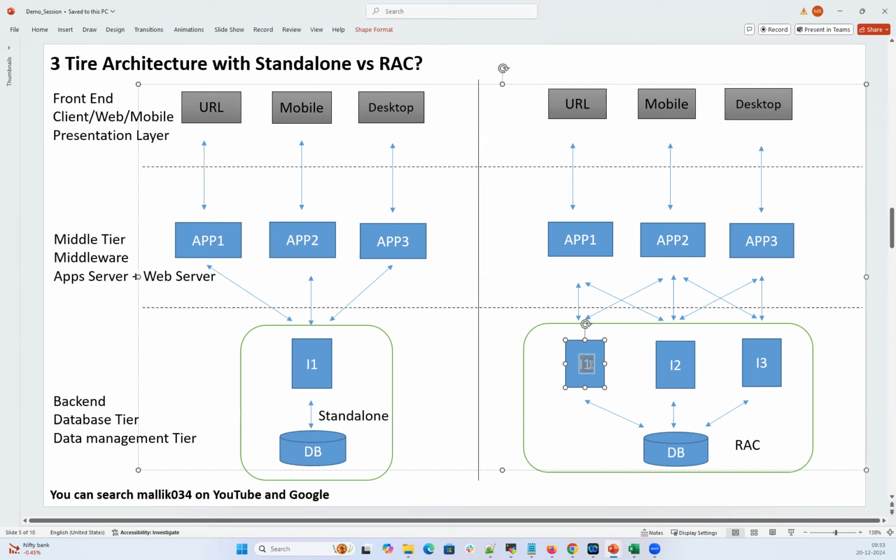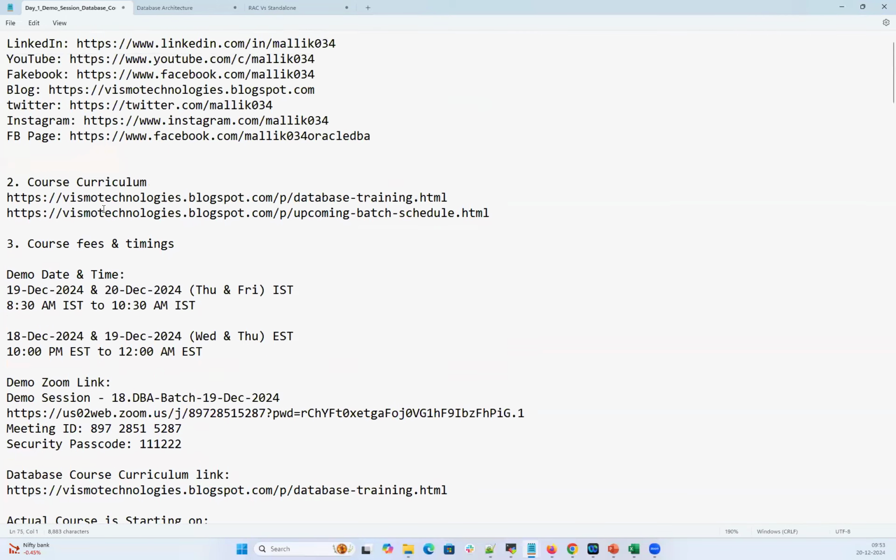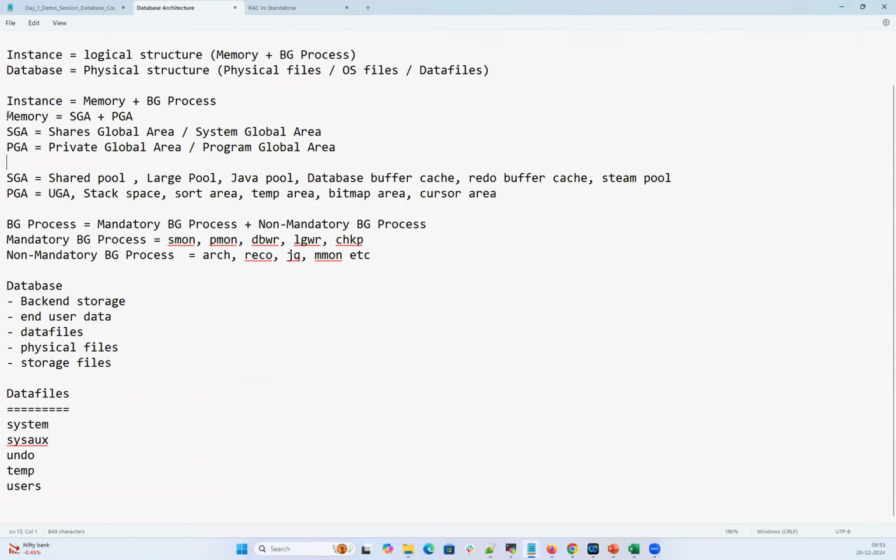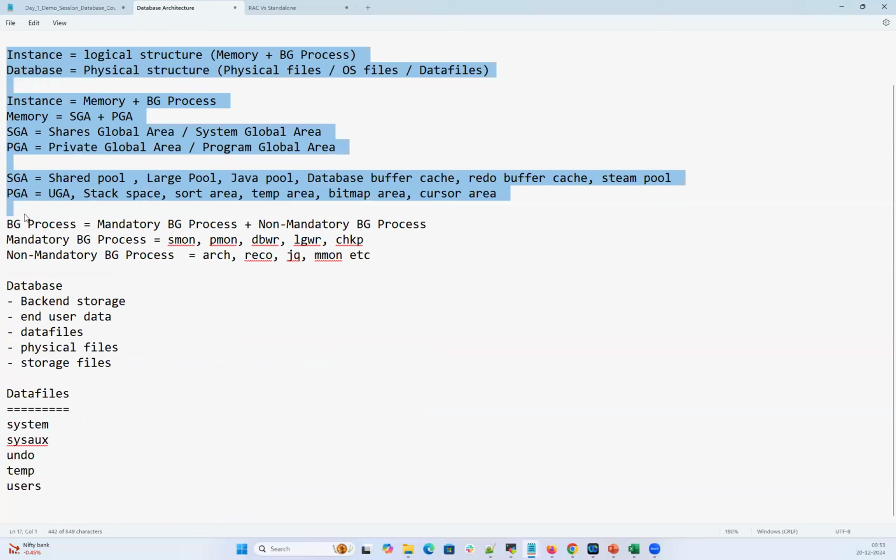Your instance, all the background processes, and memory structures remain the same. Your database, all the data files remain the same. But how we administer, that's different. The fundamental architecture, whether it's RAC or standalone, remains the same, but how we're going to administer and manage it will be a totally different story.